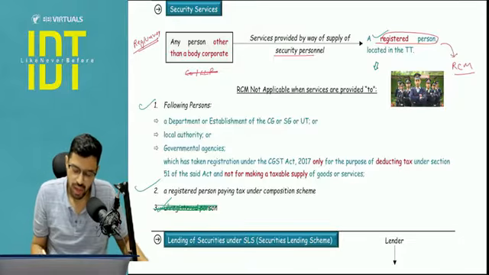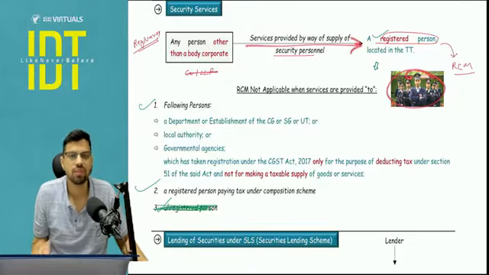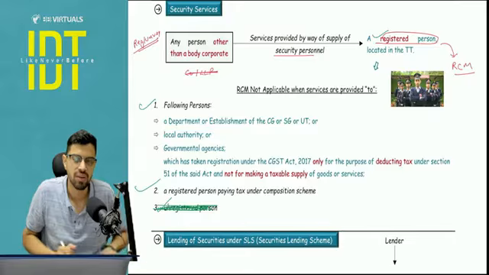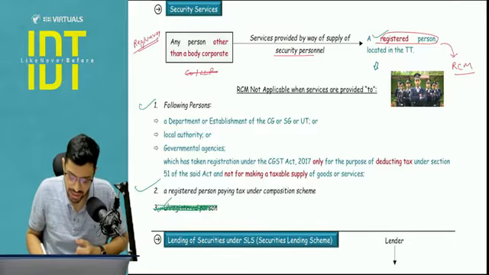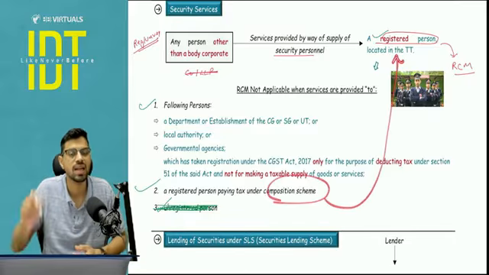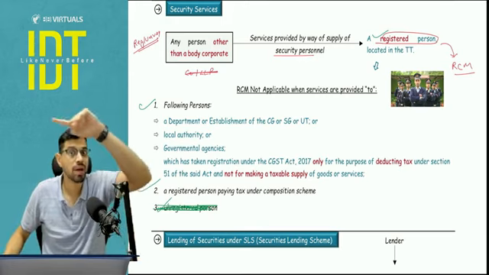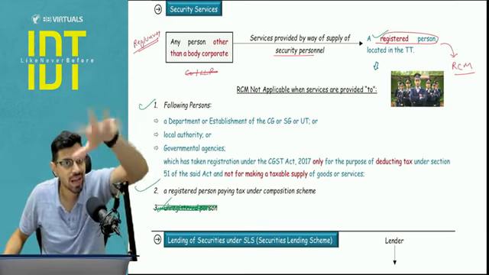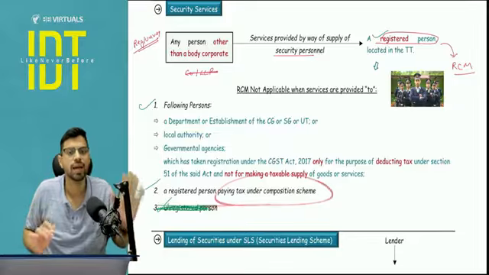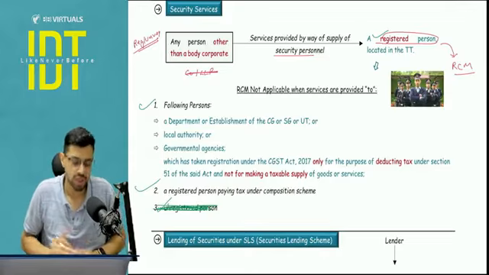Now they say that no, even if we take any security personnel service, we don't want to pay tax under RCM. This benefit, this relaxation, is given. And the second is a composition registered person, similar to the commercial property rent that we covered. Commercial property rent, you remember, the recipient is a registered person other than composition. Same thing you will apply here, the same benefit you are giving for the composition person.